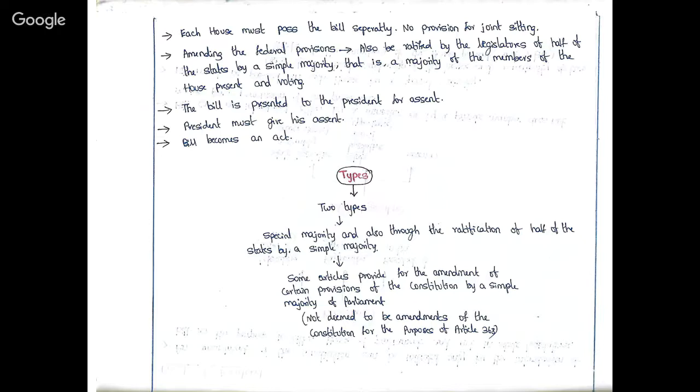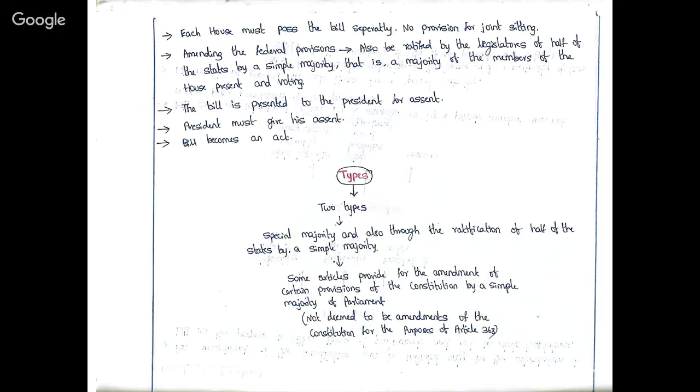That is, a majority of members of the house present and voting. That means a bill was introduced, and this bill is particularly for amending the federal provisions which is related to both the state and central.